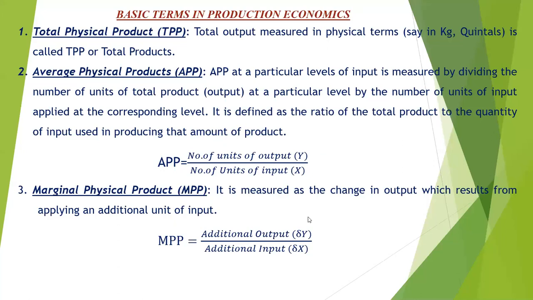APP ची काय डेफिनेशन दिलेली आहे? APP at a particular level of input is measured by dividing the number of units of total product, or total output at a particular level, by the number of units of input applied at the corresponding level. So it is also defined as the ratio of the total product to the quantity of the input used in producing that amount of the product. So APP is the number of units of output, Y, divided by the number of units of input, X. So it is the ratio between the total product.